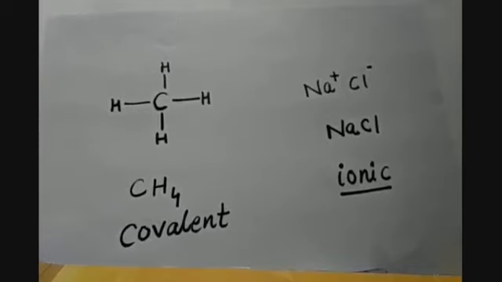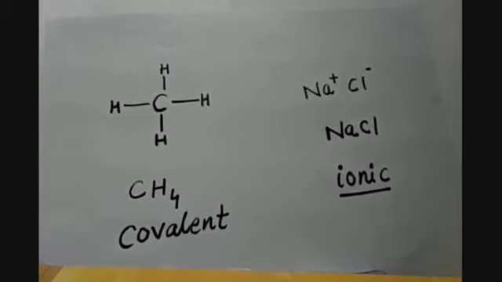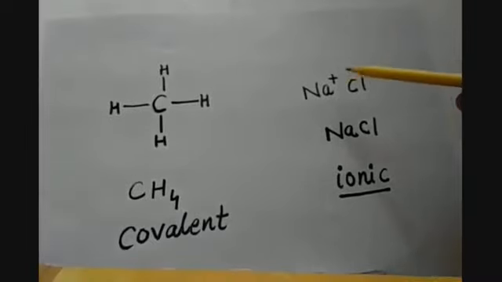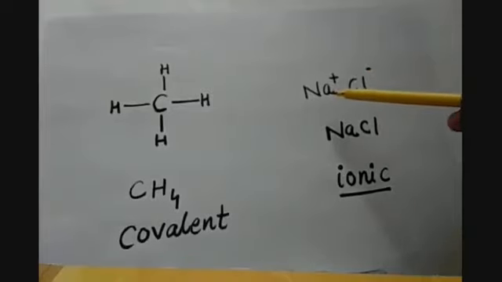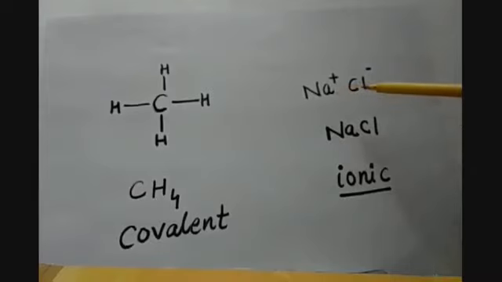Whereas in case of NaCl, sodium is giving 1 electron and getting a 1 plus charge on it, whereas Cl, which was in the need of 1 electron to complete its electronic configuration, takes that electron and gets 1 negative charge on it, and hence there is a force of attraction between these two ions.